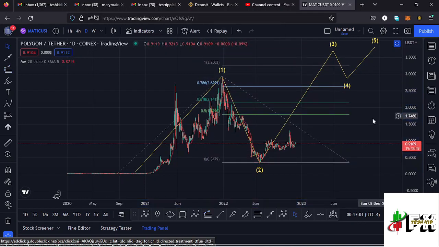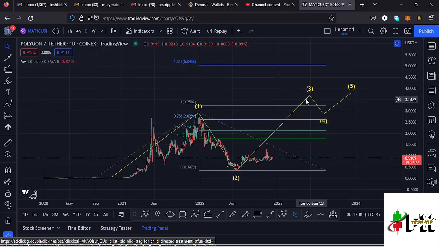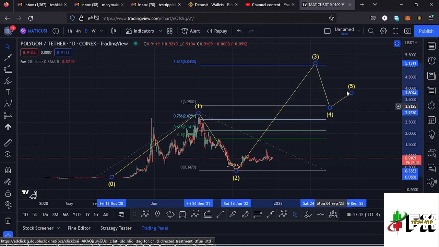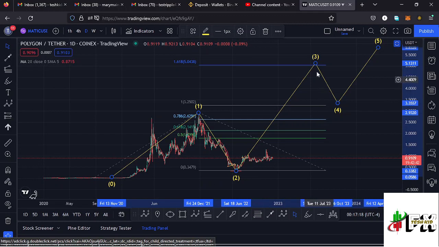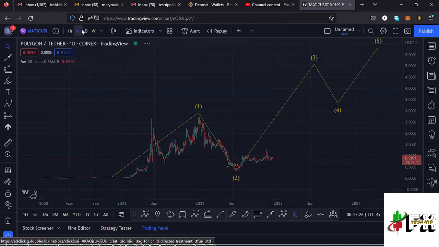That gives me a minimum target area to the upper side at the fib level 1.618, and that is at around the $5.04 mark, and that is the minimum that I would expect that wave 3 to the upper side to do before we see a wave 4 and then continue pushing even higher in the formation of that wave 5 to the upper side. And I will expect this movement to the upper side in the formation of the wave 3 to come to a complete in the next bull market, and that is my long-term scenario that I'm expecting to play out here on the Polygon Matic chart.